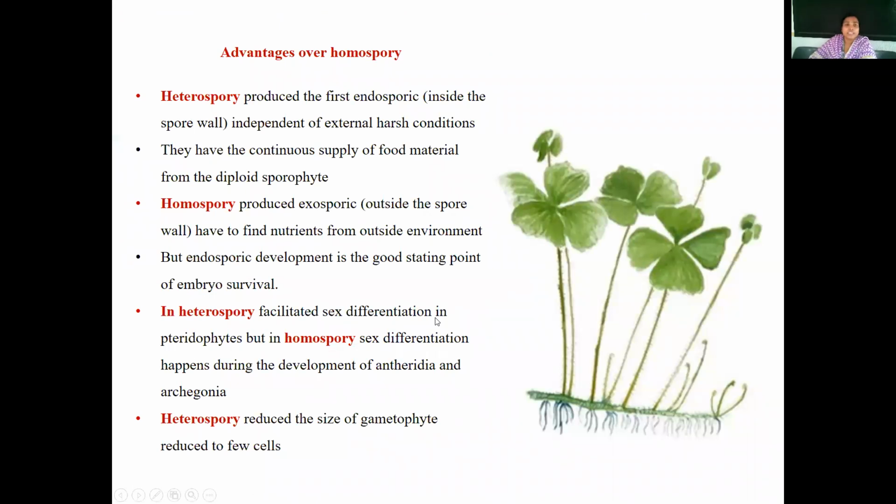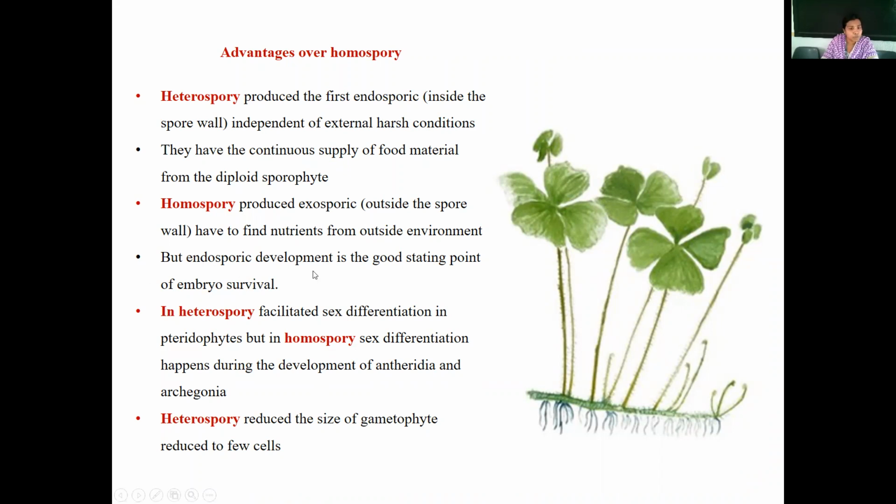Then what are the advantages heterospory has over homospory? In heterospory, this is the first condition where the spores are produced inside the spore wall, independent of external harsh conditions, and there is a continuous supply of food material from the diploid sporophytic generation. Whereas in homospory, the spore is produced outside, devoid of a spore wall, and for nutrition and support it has to depend upon external factors.